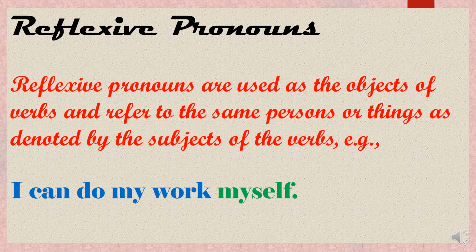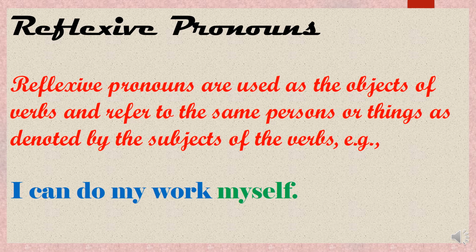Now the last, the reflexive pronoun, the pronouns that are used as the objects. Objects, you already know, the receiving end of the sentence, objects of the verbs, and refer to the same person or things denoted by the subjects of the verb, are known as reflexive pronouns. The pronouns which end in self are known as reflexive pronouns. Example: myself, himself, herself, itself, themselves. So all these are reflexive pronouns.